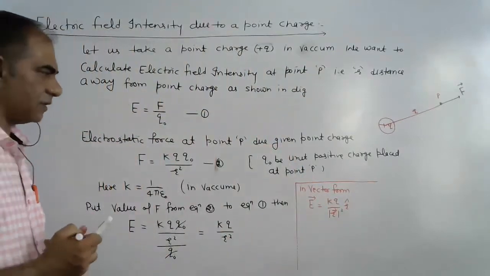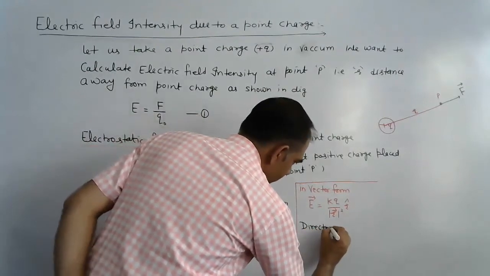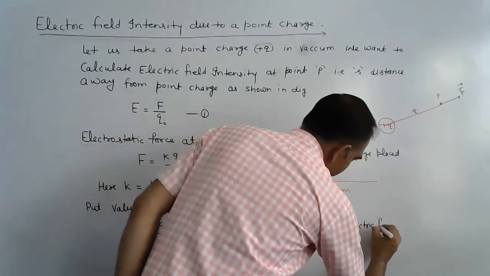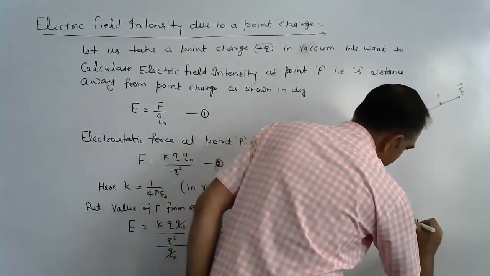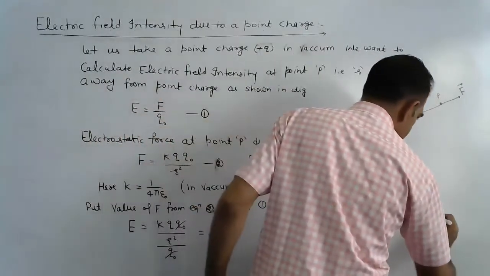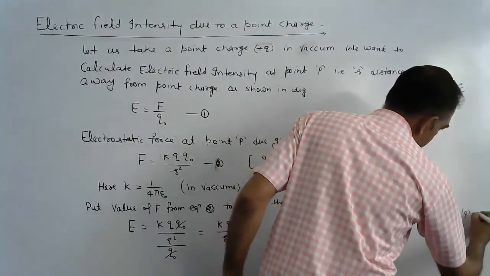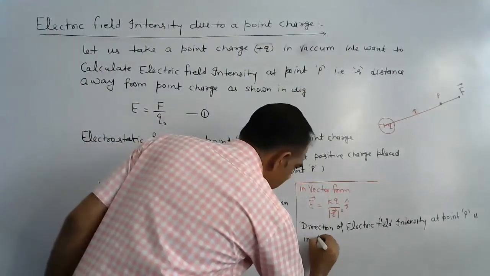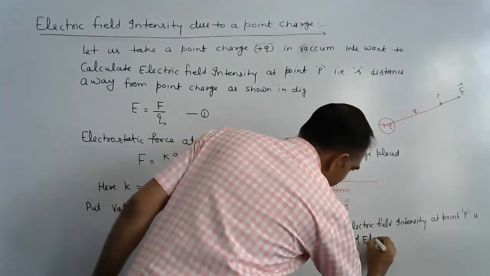Here, the direction of electric field intensity at point P is in the direction of electrostatic force.